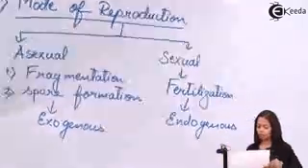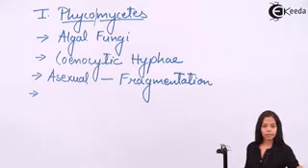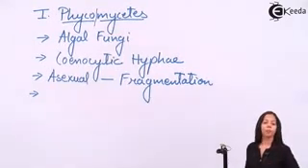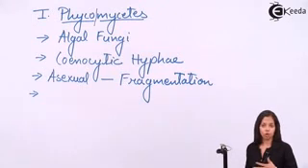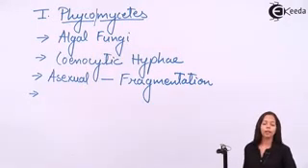So in case of phycomycetes sexual reproduction, the spore formed is endogenous spore, and it is formed in a special structure that is called as sexual organ of phycomycetes, and the name of that sexual organ is sporangium.